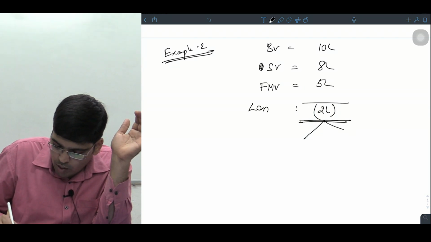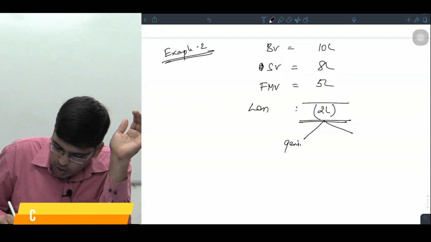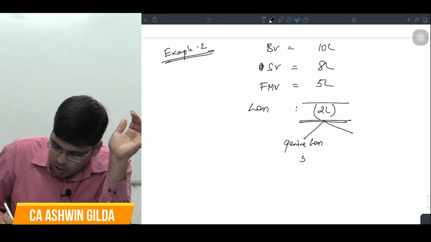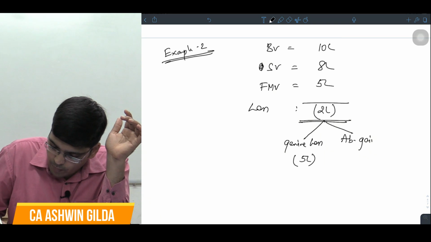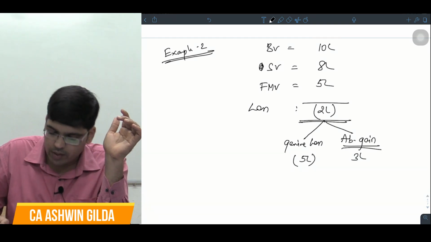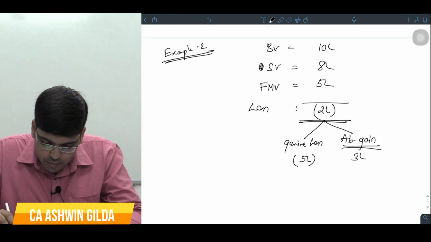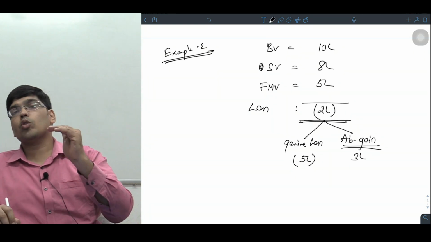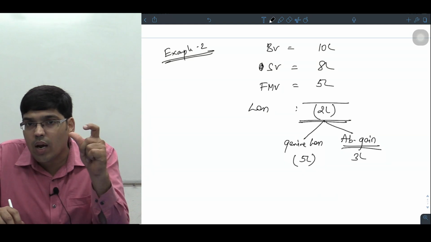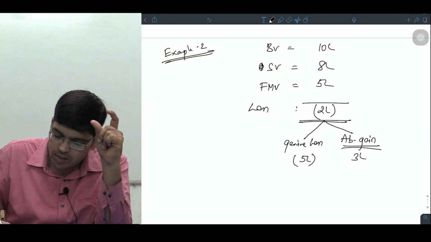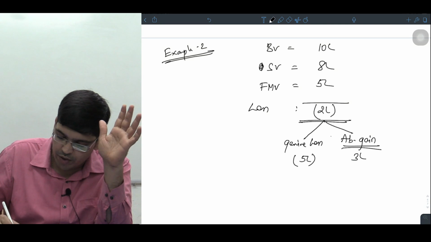But in this 2 lakhs loss, the genuine loss is 5 lakhs, and the abnormal gain is 3 lakhs. You will understand if you observe. Something which could have been sold for 5 lakhs, you are selling for 8 lakhs. How much extra? 3 lakhs. The 3 lakhs gain and the real loss of 5 lakhs are two different things.